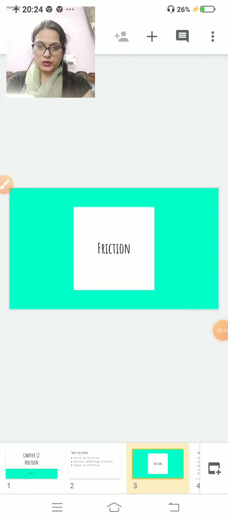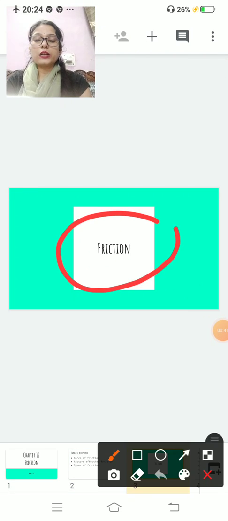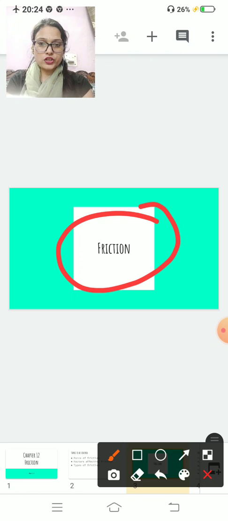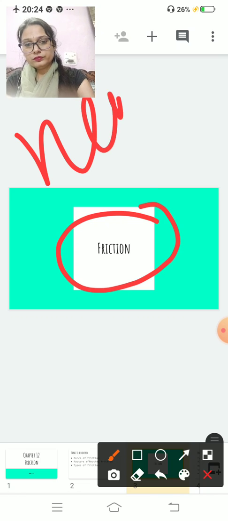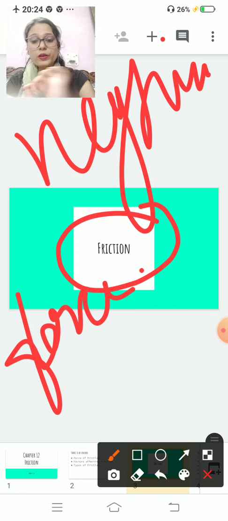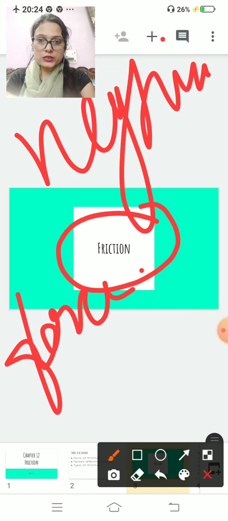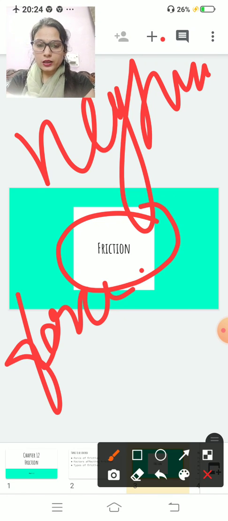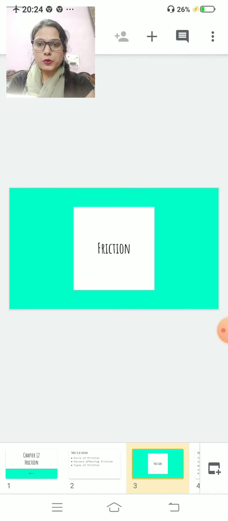What do you mean by friction? Basically, friction is a type of force. In simple language, you can say that friction is a negative force which opposes the motion. With this information, you can write the definition of friction.